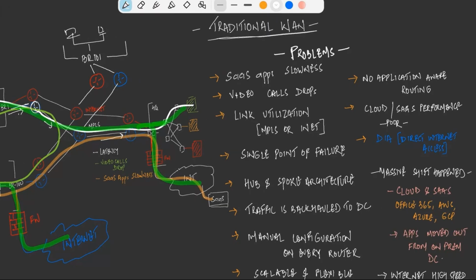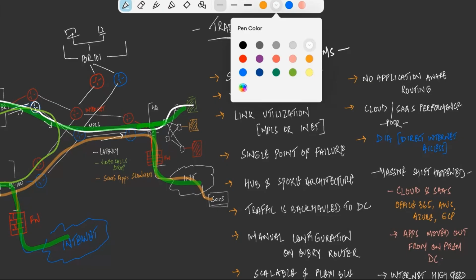So earlier it was in the data center. Now it is moving toward the SaaS base. We need high speed internet traffic, right? Also, we can say that we will have downtime. In terms of downtime, we need zero downtime. Now we'll see what SD-WAN is giving us.